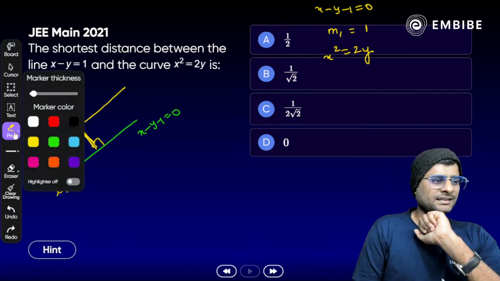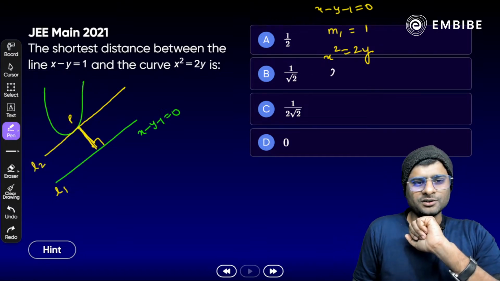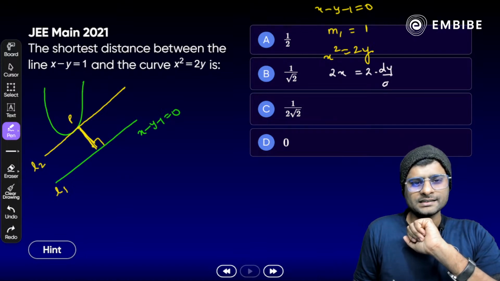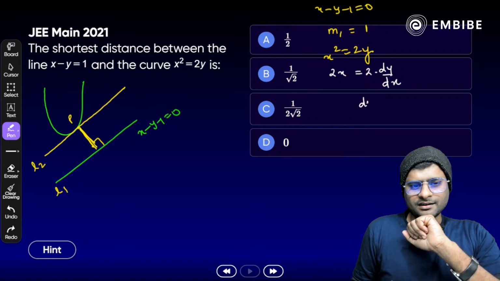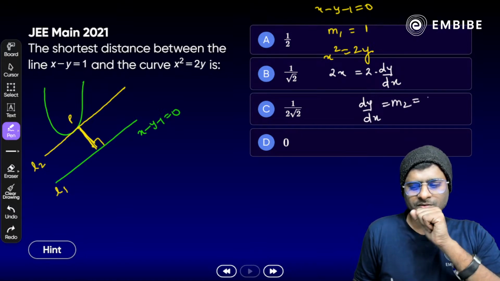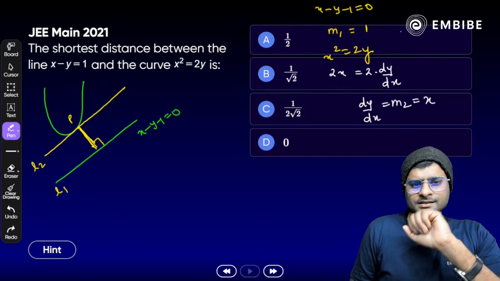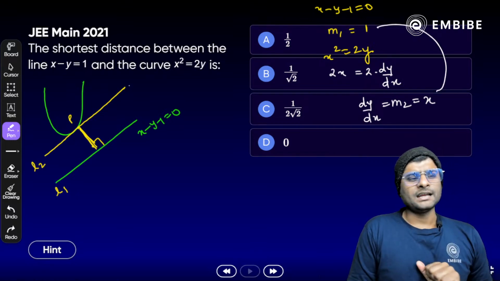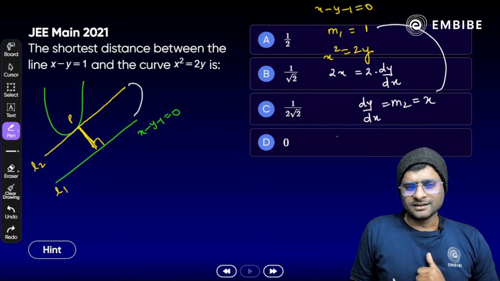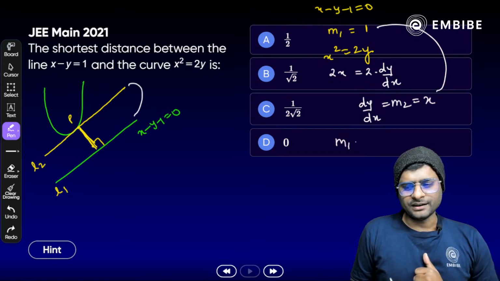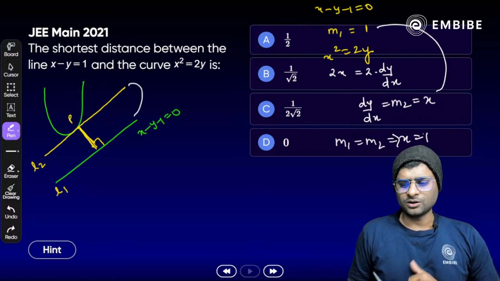So just differentiate. We will get 2x is equal to 2 times dy by dx, or dy by dx, that is m2, denoted by x here. Since both these slopes are equal because they are parallel lines, we write m1 equal to m2, that is x equal to 1, which implies that x equal to 1 here.